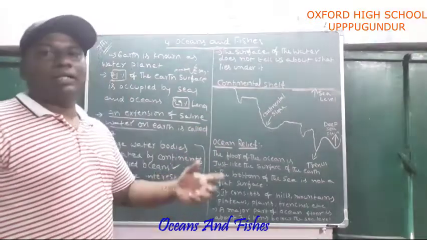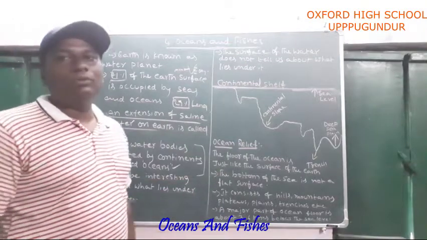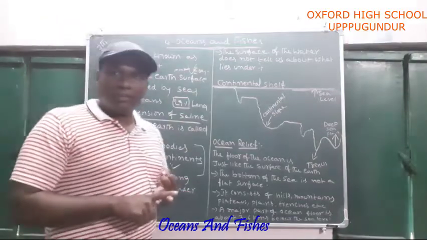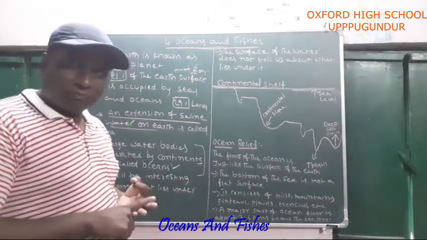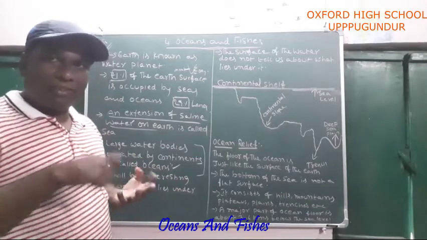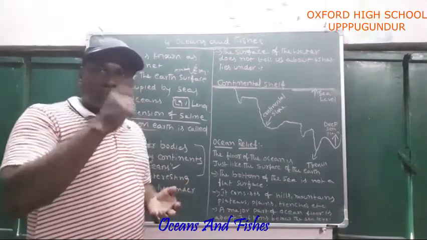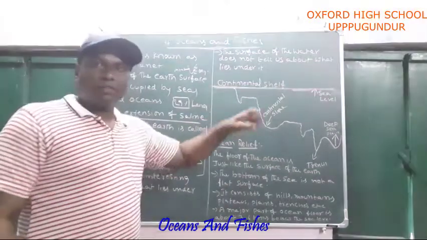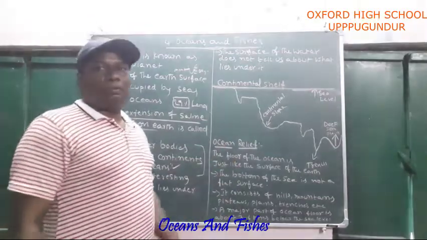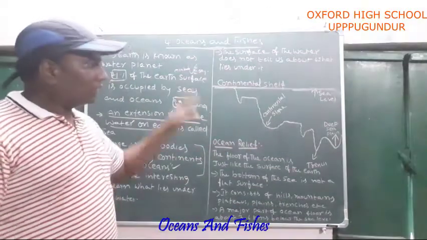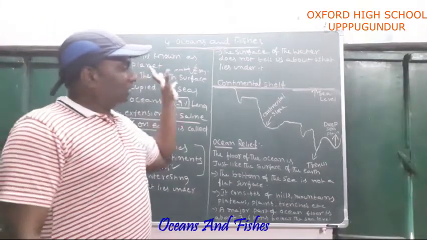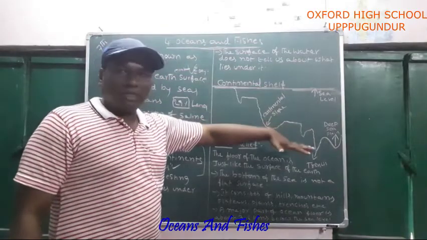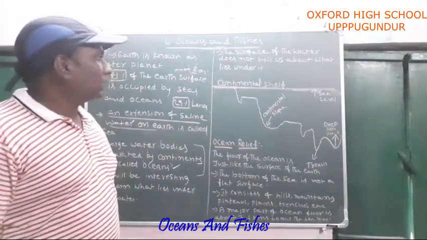Suppose you see our land area, then we have plain areas, plain means flat areas. We have plateau areas. We have mountains. All these together we can call relief divisions. If you observe the oceans keenly, inside the oceans also plains, plateaus and mountains are located. These are exactly the relief divisions located on Earth, and inside the ocean also these relief divisions are located. See this picture.